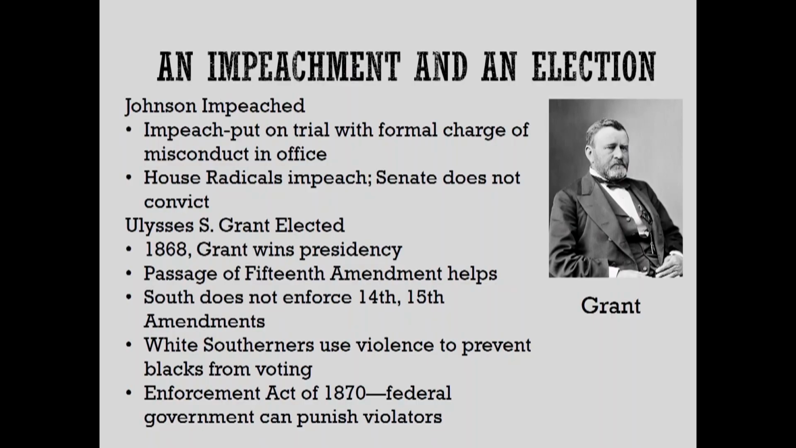Now, Ulysses S. Grant is elected president in 1868. He's a Republican. Why does he win the presidency when he has no prior political experience? He's a general. He was a very strong general, a very strong leader. A lot of people had hope, they had faith in him, that he could lead the country out of this mess that we were in at this point with Reconstruction.